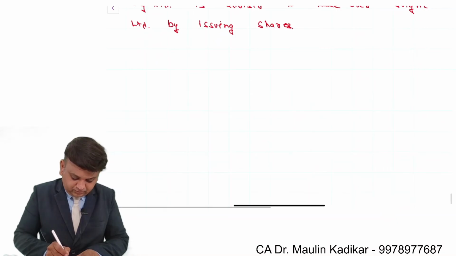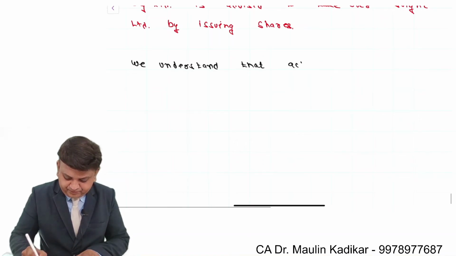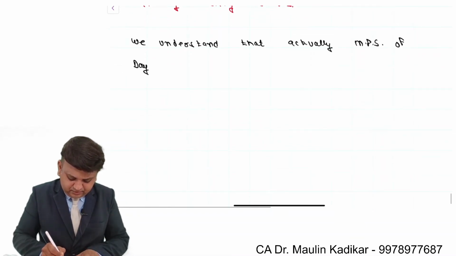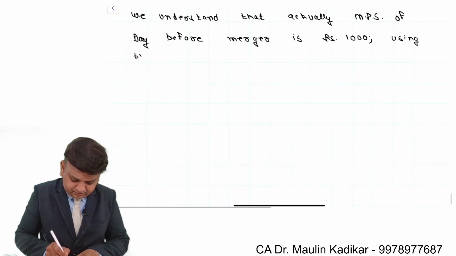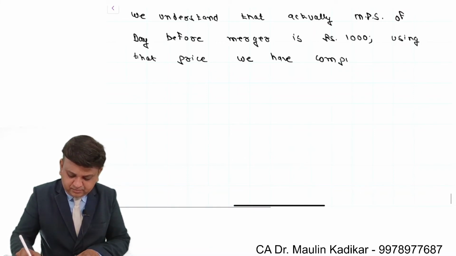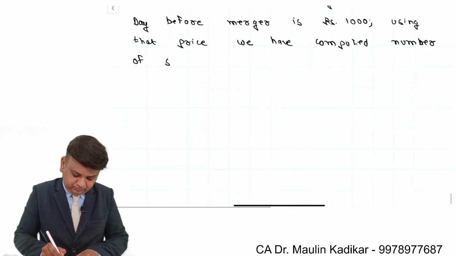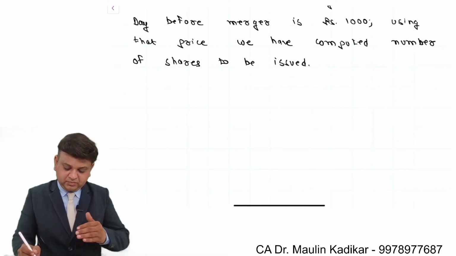With paragraph read down, we understand that actually MPS of Day before merger is rupees 1000, comma, using that price we have computed number of shares to be issued. Full stop. Further write down.